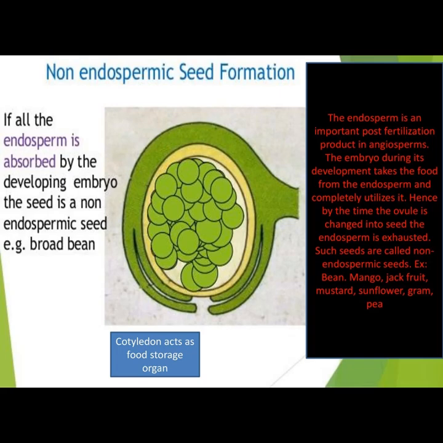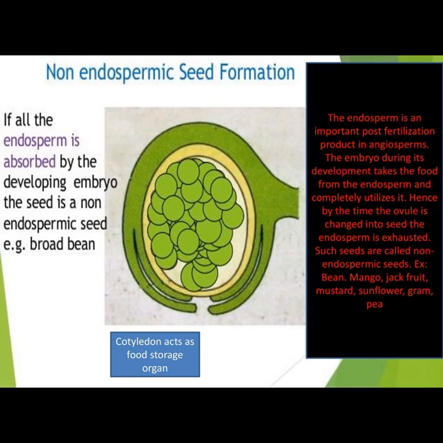Non-endospermic seed formation. If all the endosperm is absorbed by the developing embryo, the seed is a non-endospermic seed. Example, broad bean. The endosperm is an important post-fertilization product in angiosperms.